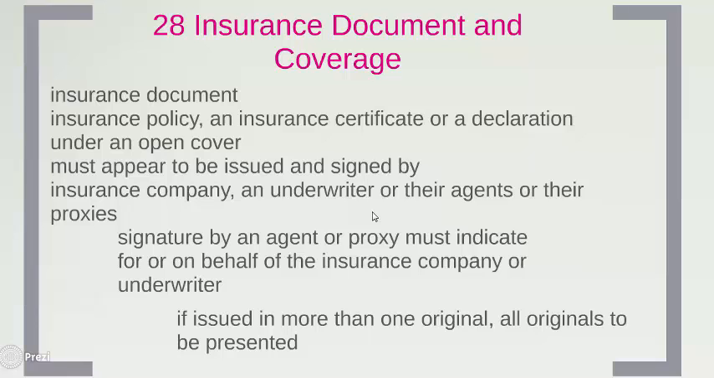The signature by agent or proxy should indicate that it is an agent who is signing and on whose behalf they are signing. It should say as agents for insurance company or as agents for the underwriter, and indicate the name of the insurance company or the underwriter, because they are the people ultimately responsible for paying up in case there is a claim. If the insurance policy is issued in more than one original, all the originals have to be present.